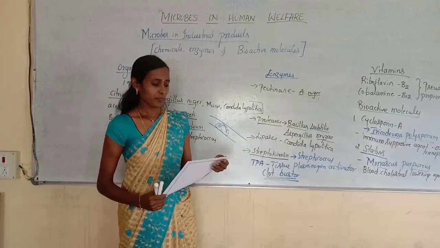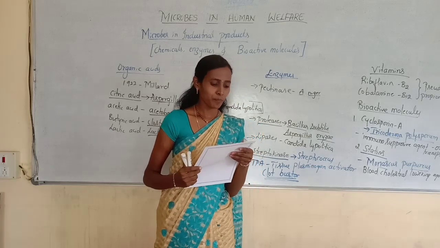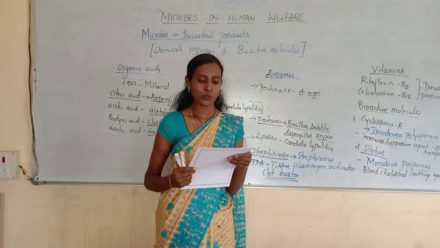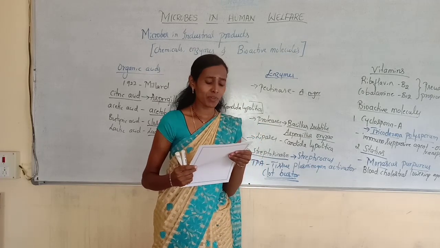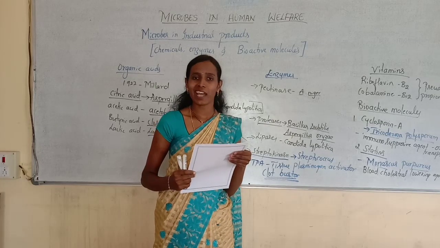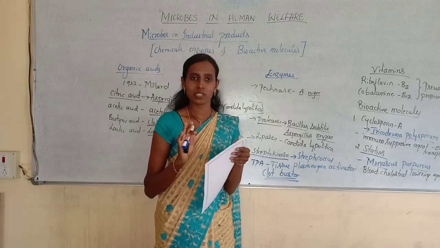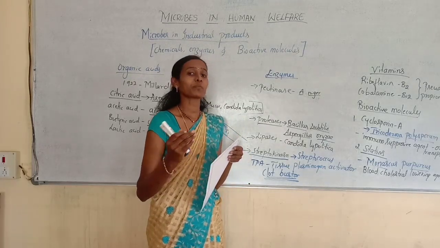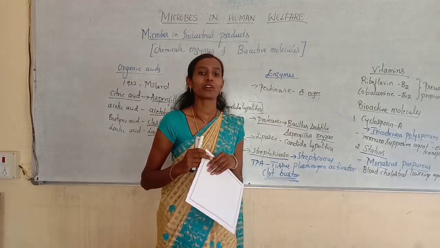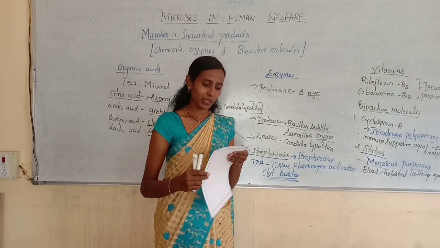First question. Renin or chymosin obtained from Mucor miehei and Endothia parasitica is specifically used for the production of what? Have you heard about renin or chymosin? This I have not discussed. Renin or chymosin is another type of enzyme which is mainly extracted from the stomach of a calf.